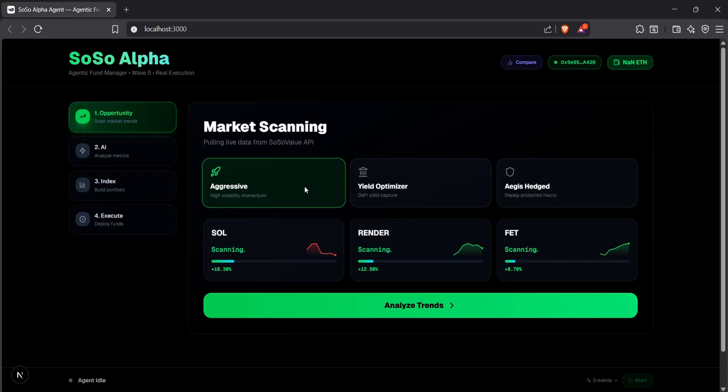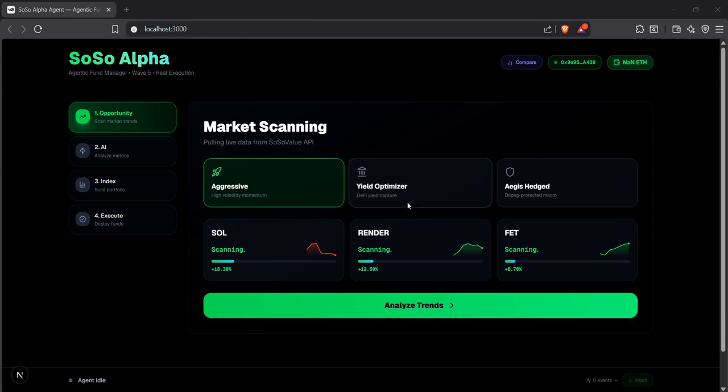I'll go with aggressive. Watch, the app calls the Soso Value API, fetches live market snapshots, and filters assets by momentum and volume. You can see each token card displays the current price, 24-hour change, and these inline sparkline charts, which are 7-day mini price histories rendered as SVG, no heavy chart library overhead. The tokens are already ranked by momentum. The market has spoken. Let's see what the AI thinks now.